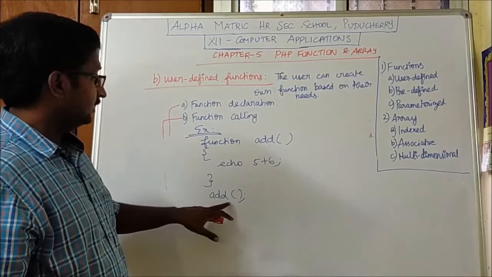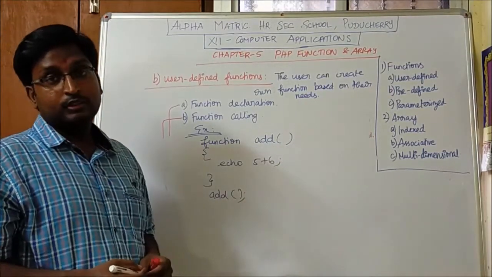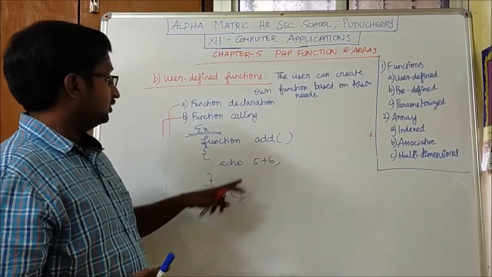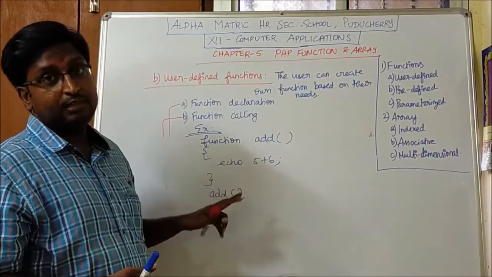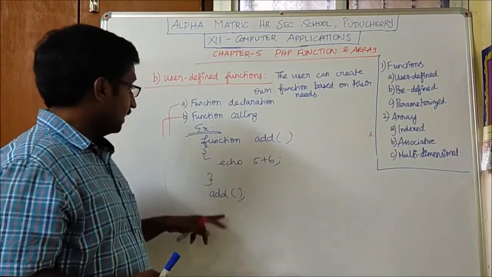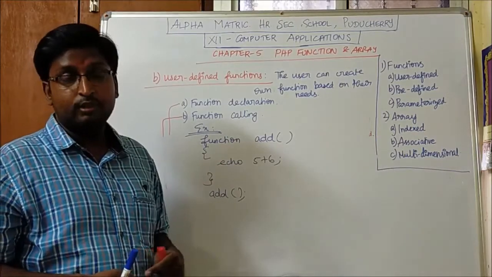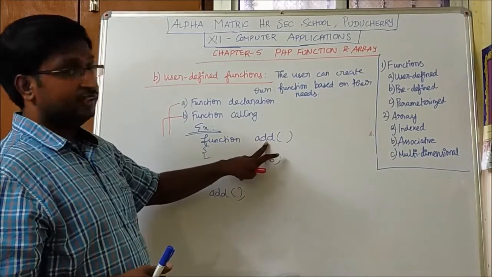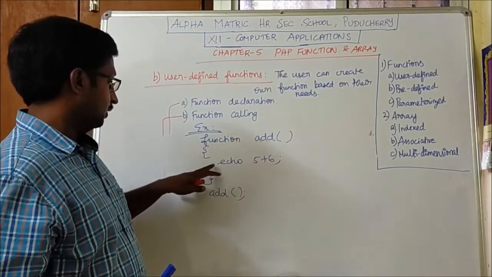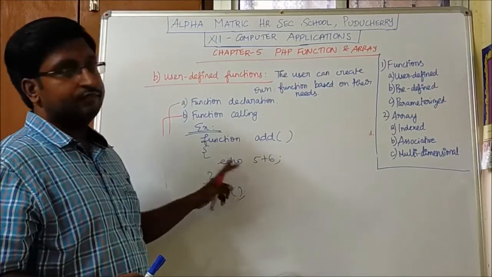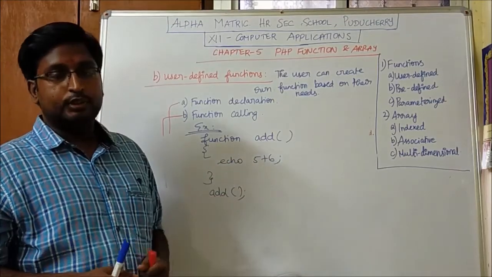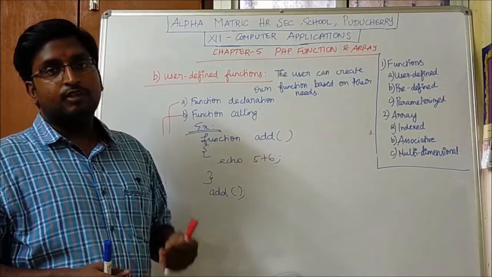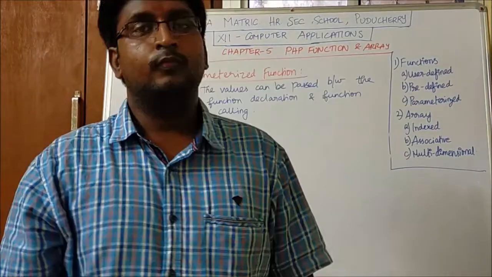Once the function is called, it will search with the function name. It will check whether the function name is available or not. In case the function name is not available, it will return an error. So it will check there is a function name add, it goes in, and all the statements given in the function will be executed. So this is how the function is declared and called.